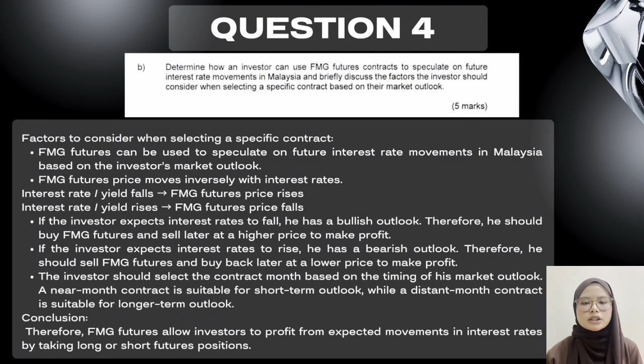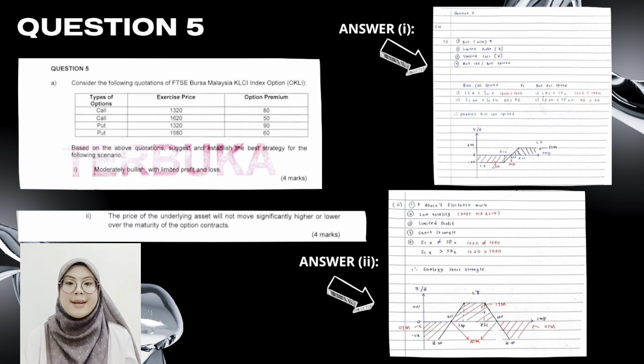Lastly, the investor should select the contract based on the timing of his market outlook. A near-month contract is suitable for a short-term outlook, while a distant month contract is suitable for a longer-term outlook. For the conclusion, FMG futures allow investors to profit from expected movement in interest rates by taking long or short futures positions. Thank you, Amalina.